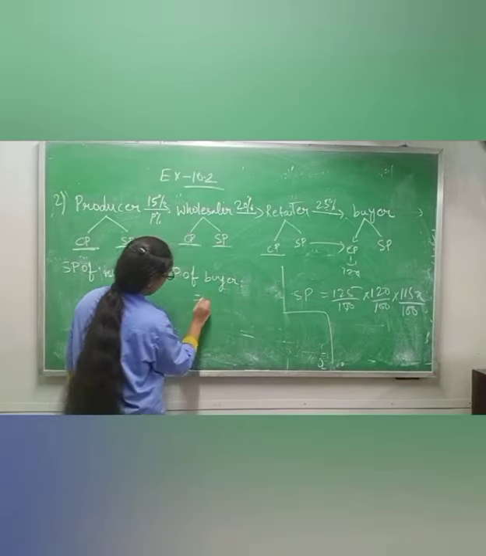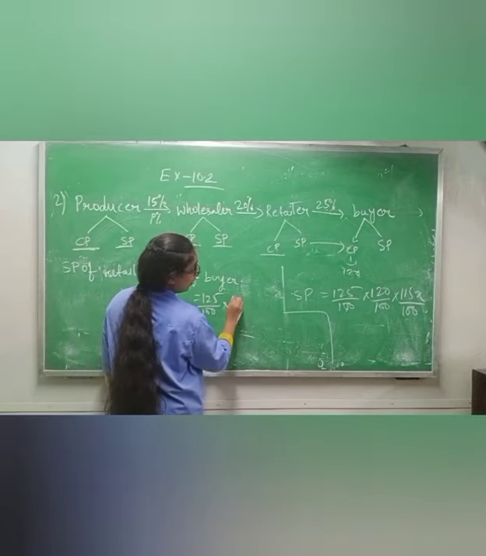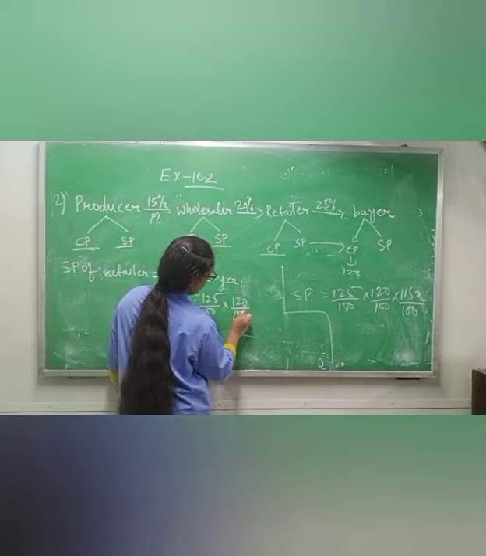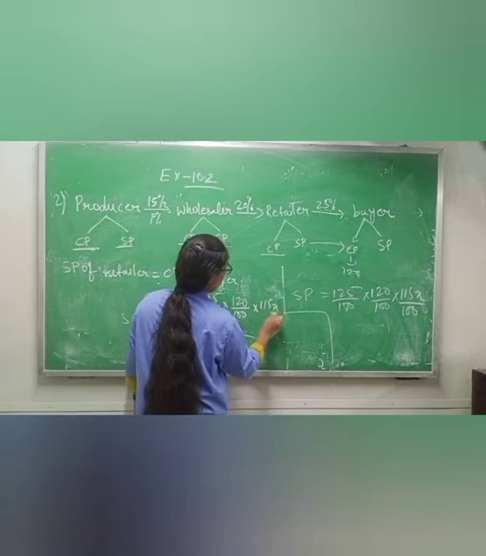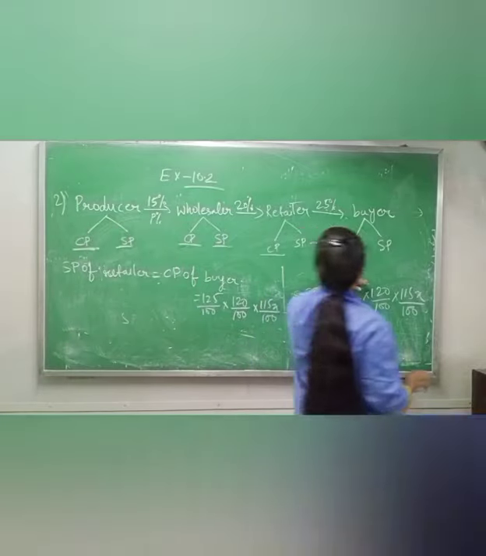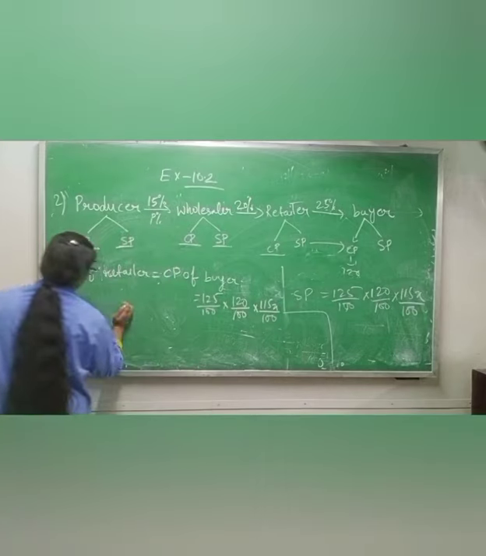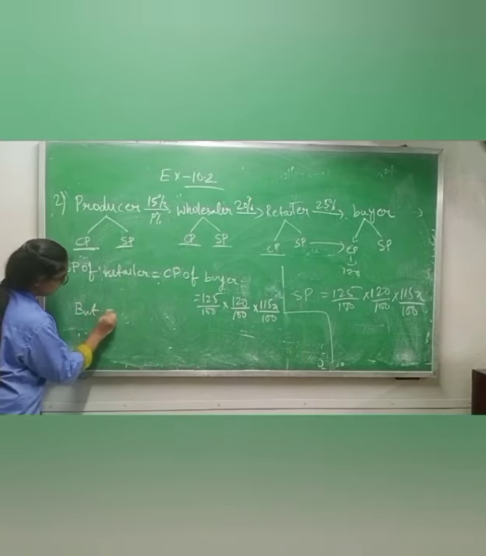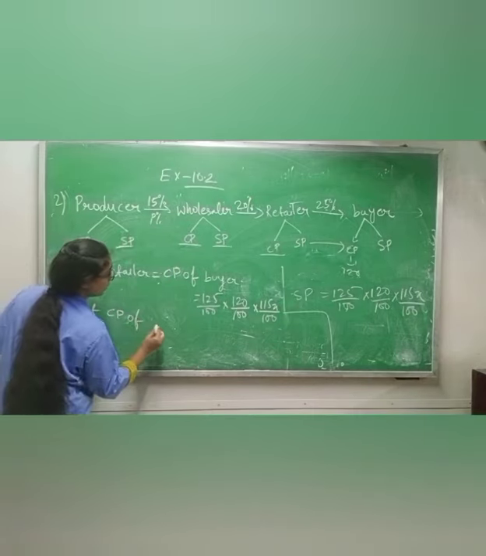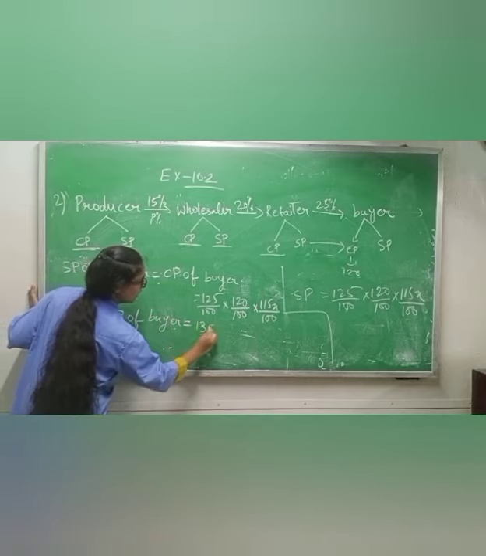I am writing here 125 by 100 into 120 by 100 into 115x by 100. But what is the cost price given to you in the question? 138. So what will you write? CP of buyer equals rupees 138.